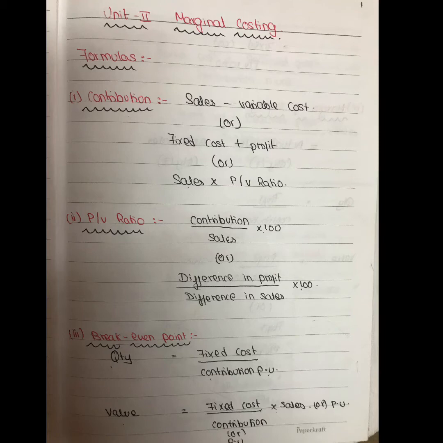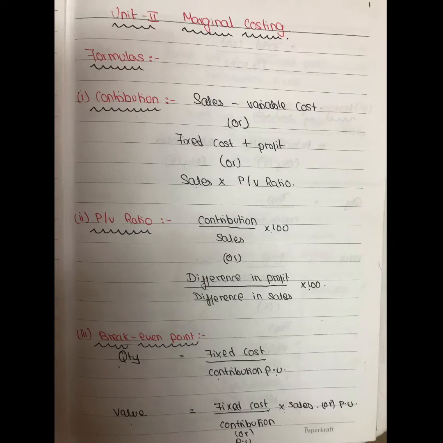Or this formula is also very important. I'll tell you when we have to use these two formulas. Difference in profit divided by difference in sales into 100. So this is PV ratio.